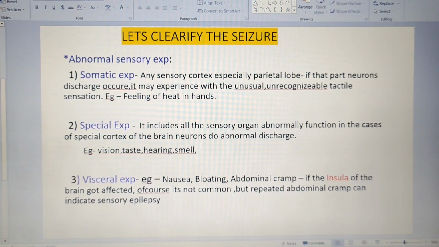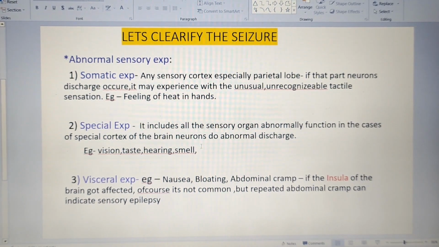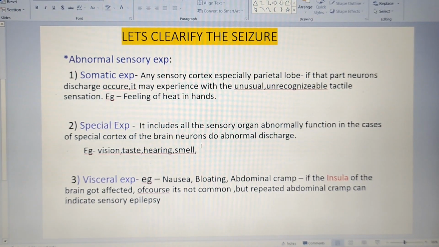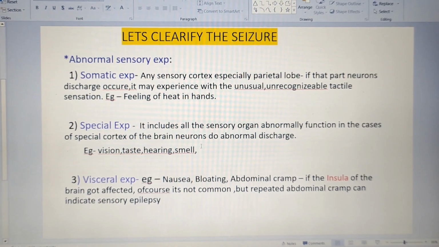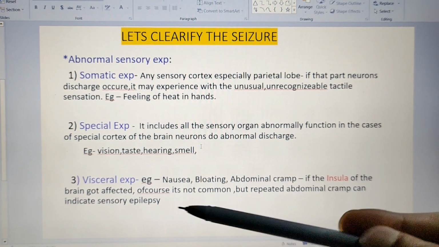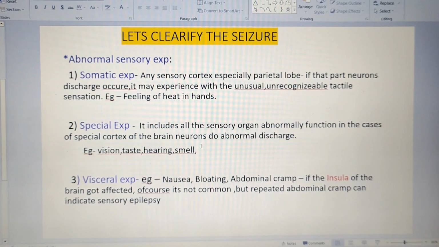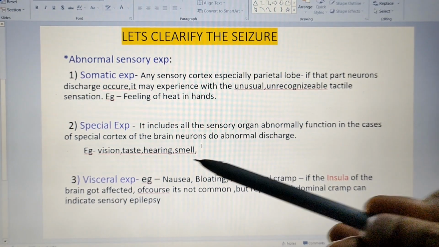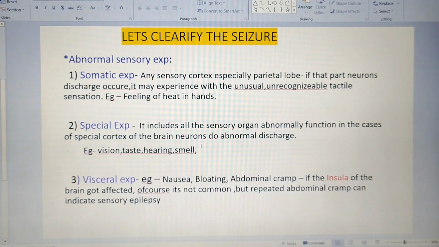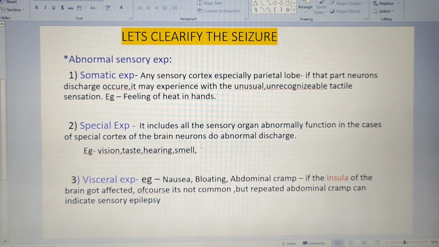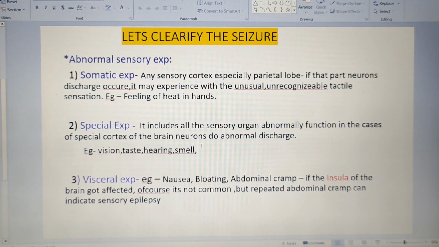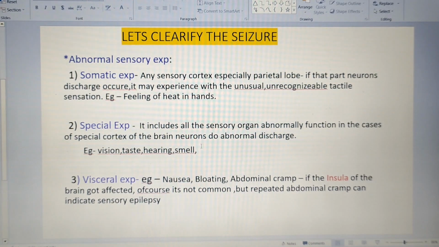Or else, if any special part of the brain is involved, for example the visual cortex in the occipital lobe, or the temporal lobe, any part which controls our special senses. What are the special senses we have? That is vision, taste, hearing and smell. Touch is a general sense, but the main four special senses are vision, taste, hearing and smell. So if anything changes in the temporal lobe, occipital lobe or frontal lobe, that can lead to